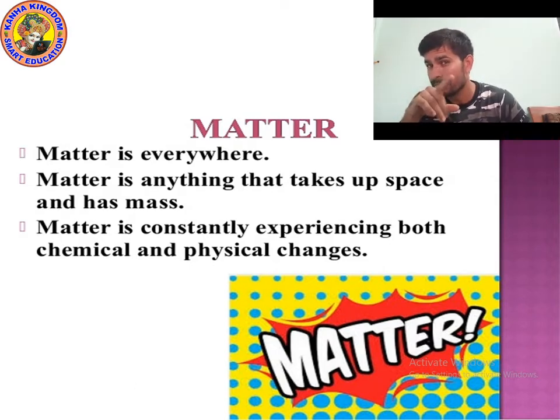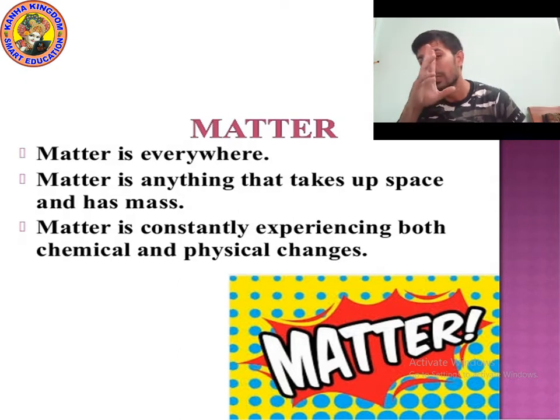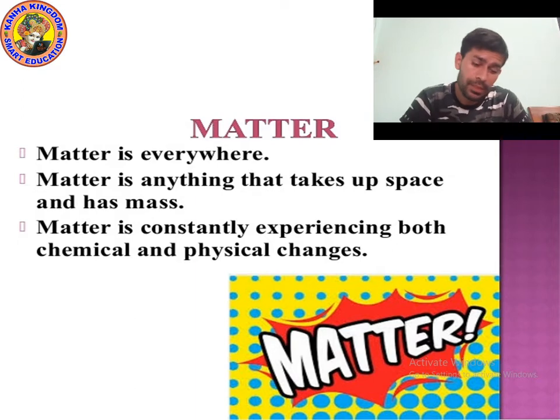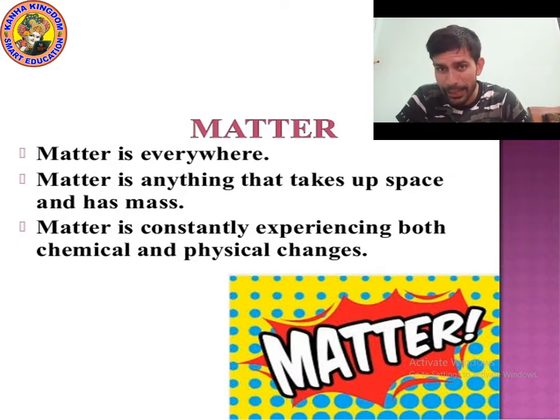There is also much matter which you cannot see with the unaided eye. Unaided means naked eye; sometimes you need a microscope. So what is matter?